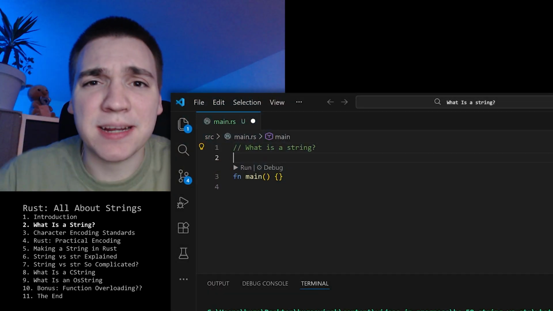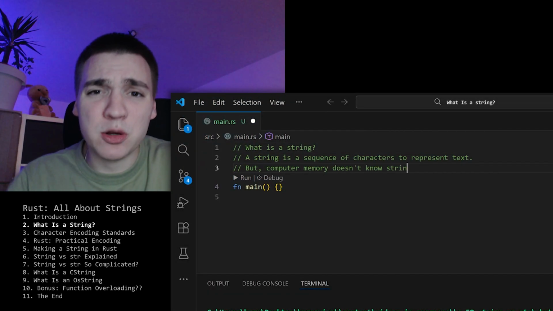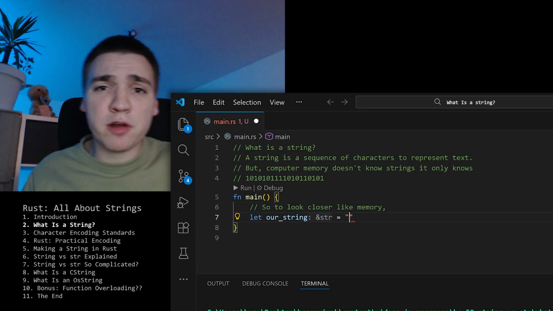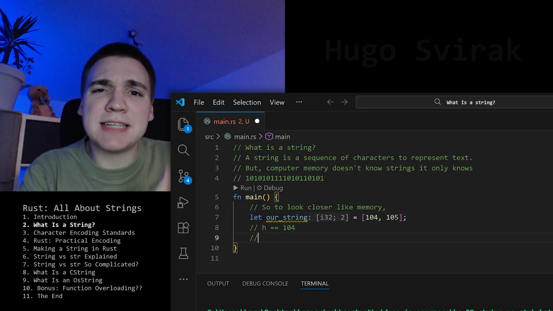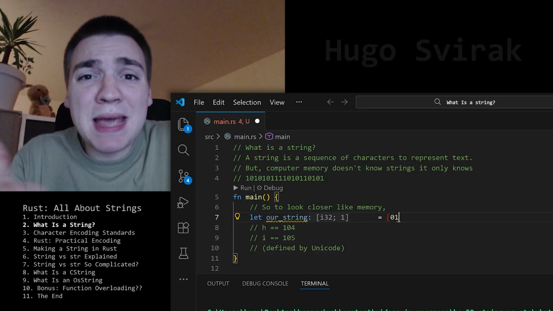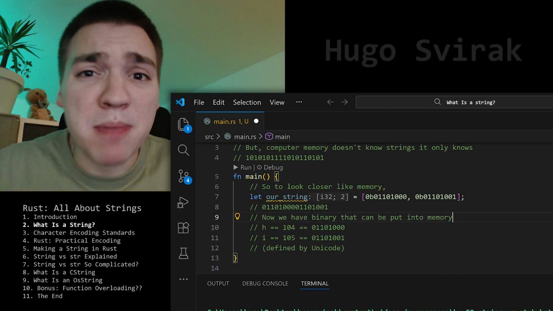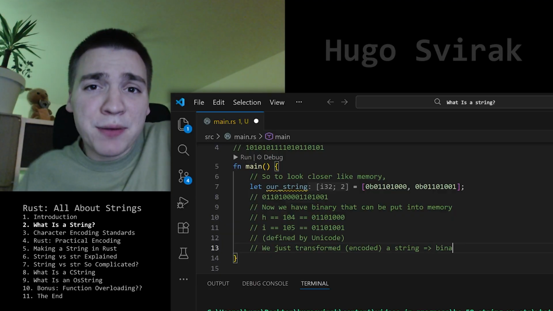So what is a string? A string is a sequence of characters to represent text, but computer memory doesn't know strings, it only knows ones and zeros. So to look closer like memory, our string can be thought of as an array of characters. But actually, instead of characters, we could map each character to a number. Or how about instead of a base 10 number, we do a base 2 binary number. Now we have binary that can be put into memory. We just transformed, more specifically encoded, from a string to a binary form of the string.